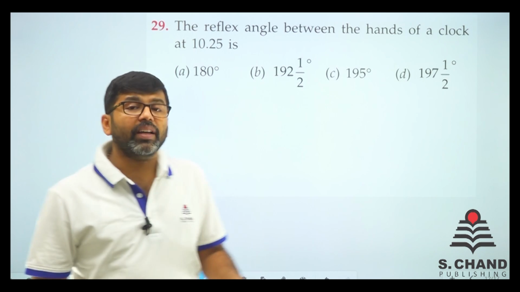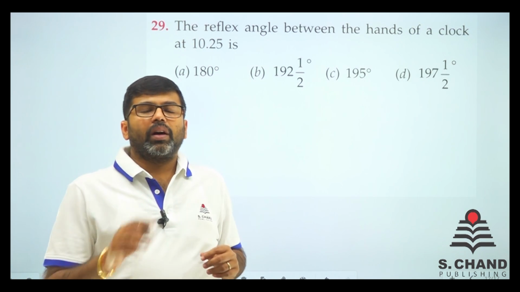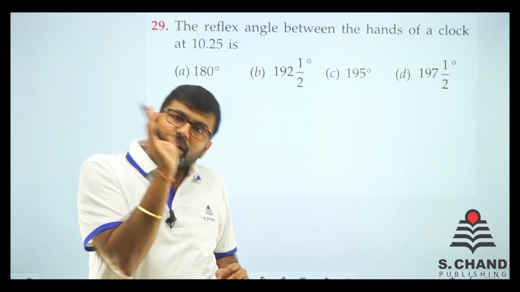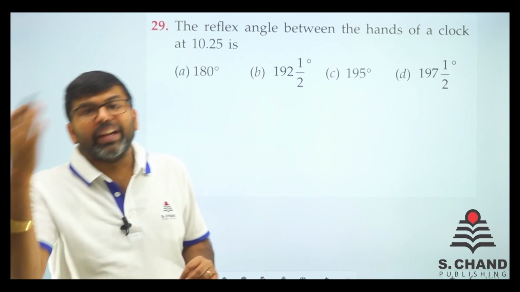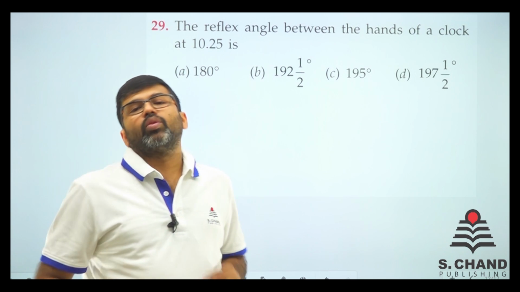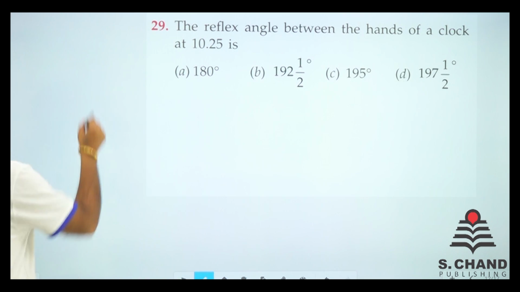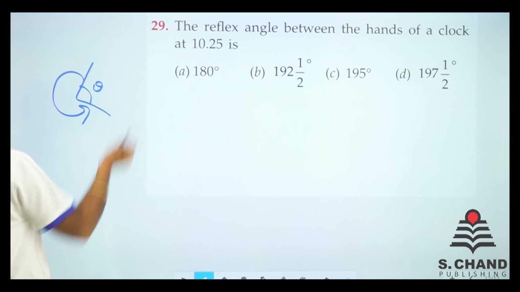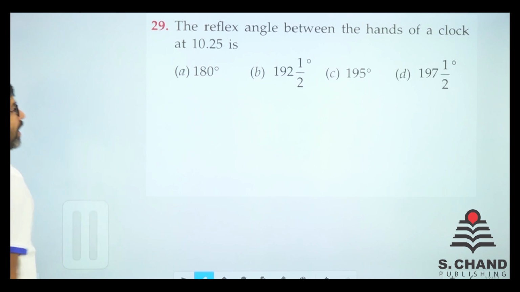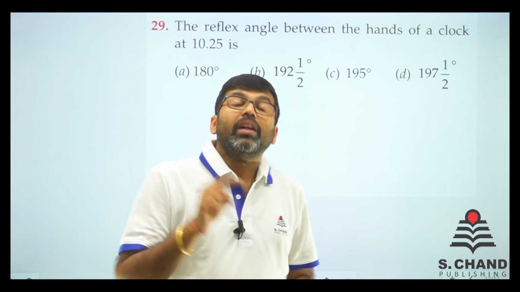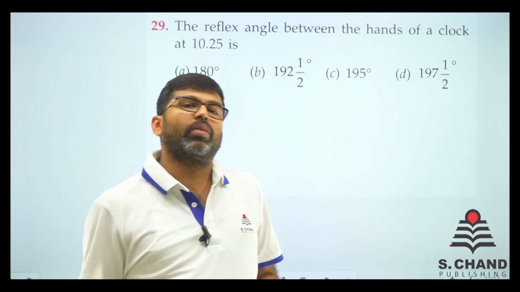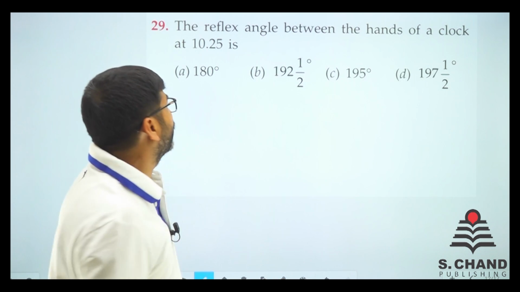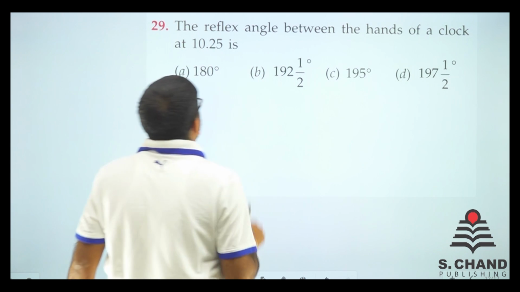See, reflex angle is the other angle more than 180 degree. So if there is an angle less than 180 degree, the backside angle is known as reflex angle, right? Say for example, this is angle theta. So reflex angle is the other angle. Whatever angle is theta, just subtract it from 360. 360 minus that angle is known as reflex angle. So let's calculate the angle, then we'll get the reflex angle as well. So angle when it is 10:25.